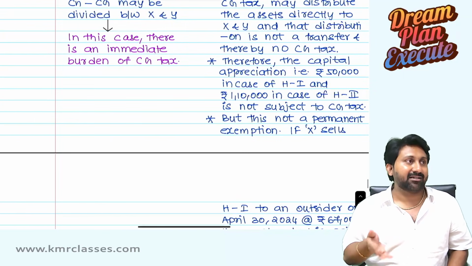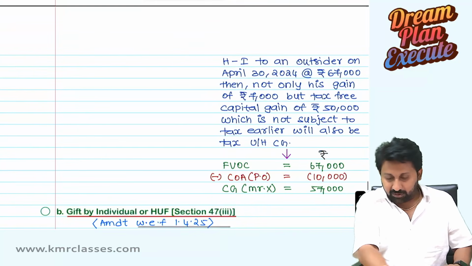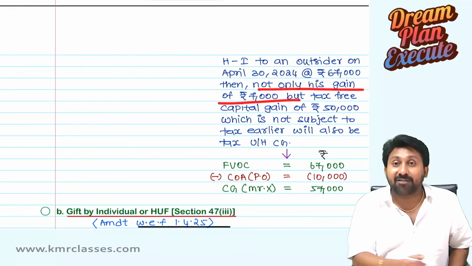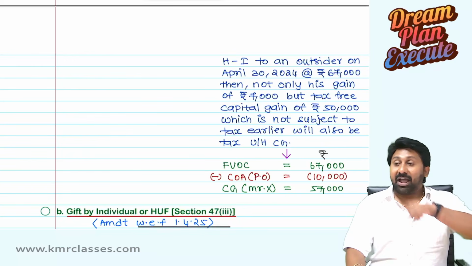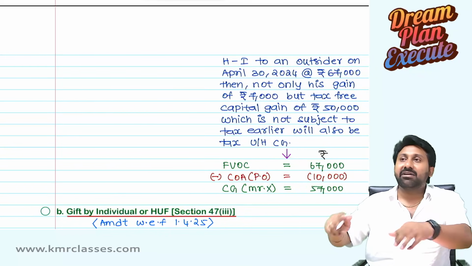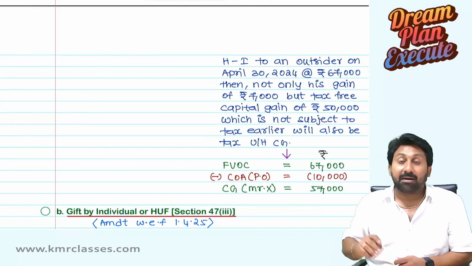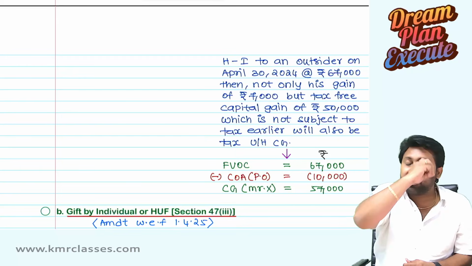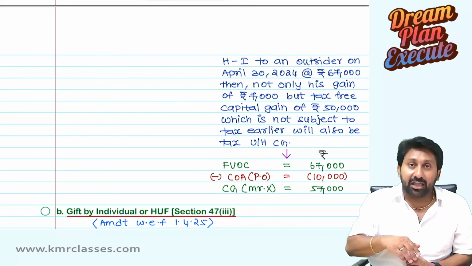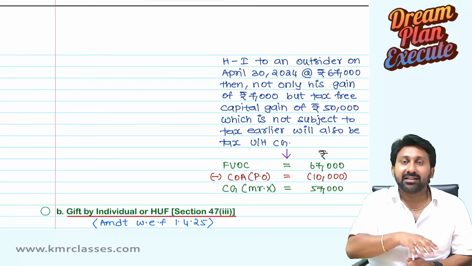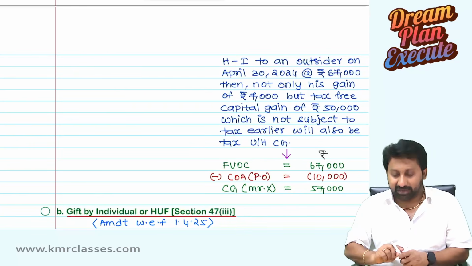This is the reason. Okay. So 67,000. Then not only his gain of 7,000. Family member received when the value is at 60,000. At 67,000, he will say capital gain is only 7,000. But there is no capital gain paid on that appreciated 50,000. You should also pay tax on that. Therefore, you should take the cost of acquisition to the previous owner. That's why section 49(1) came that way.